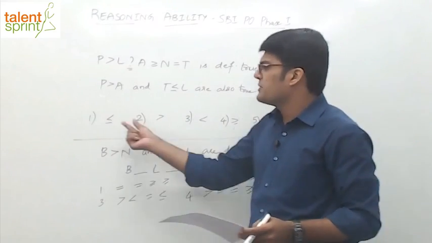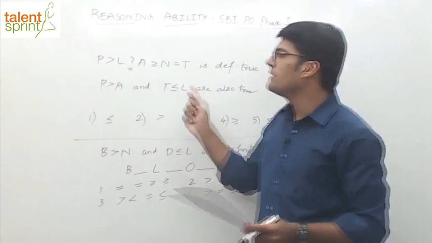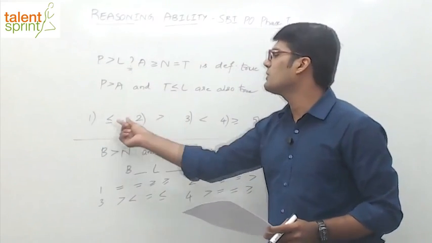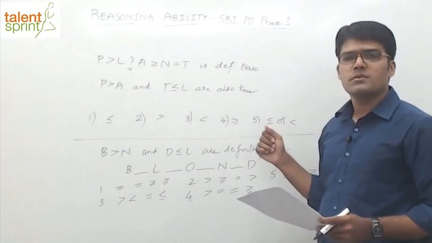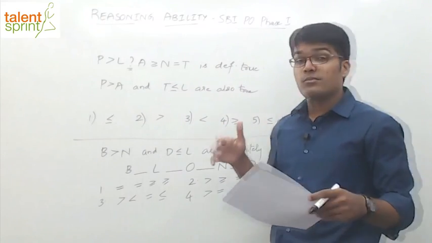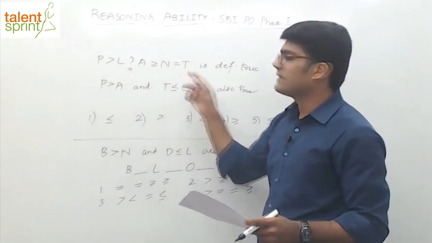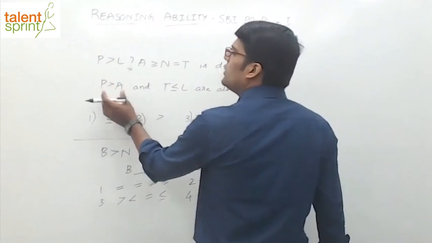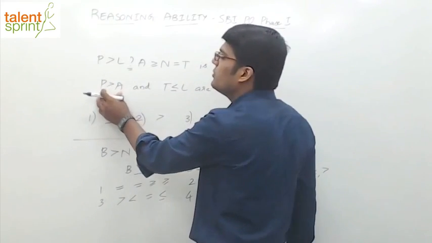See, all we need to do is substitute the answer options one after the other. There is no point in directly working on this one. Just try to substitute the answer options and then find out which one is correct. Or if at all you want to find out possible answers, then you can look at these things. For example, we want P to be greater than A.